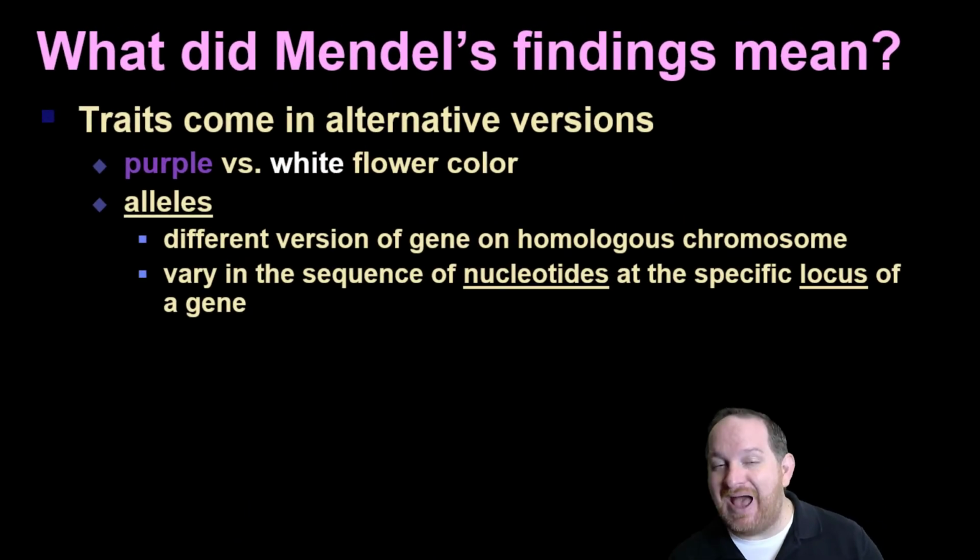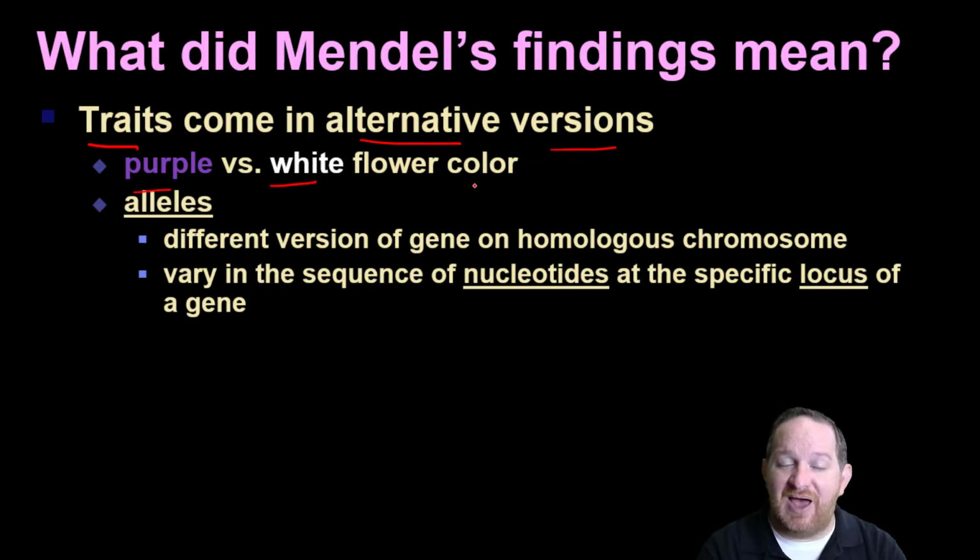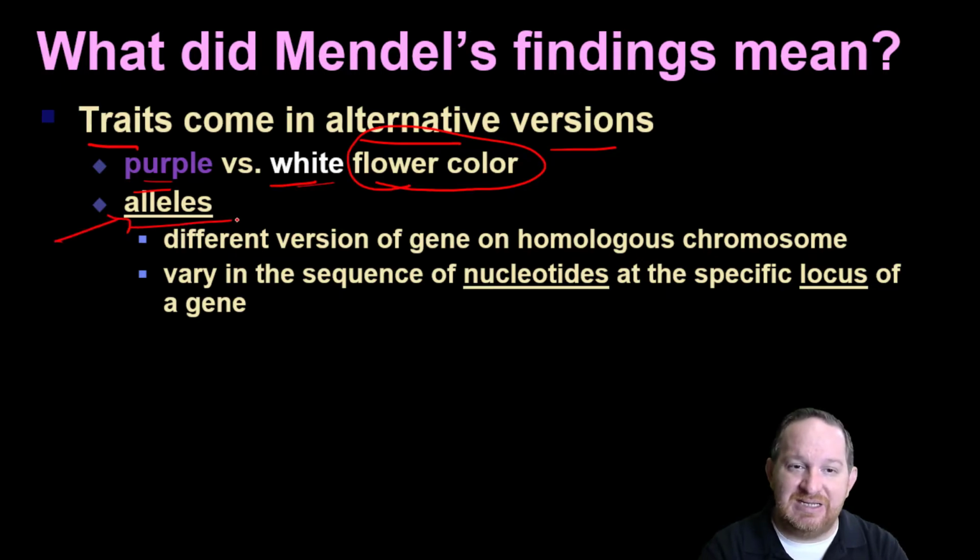Well, what we now know is that traits come in alternative versions. So purple versus white flower color. We're still talking about the trait flower color, but there's two versions, the purple version and the white version. The fancy genetics term for that is alleles. An allele is a different version of a gene on homologous chromosomes.